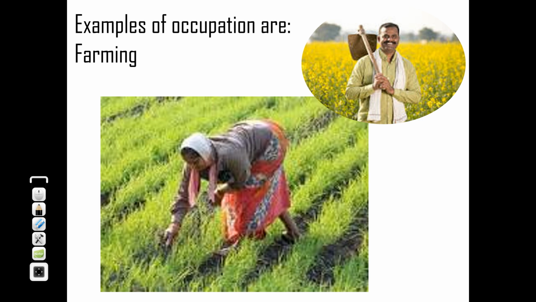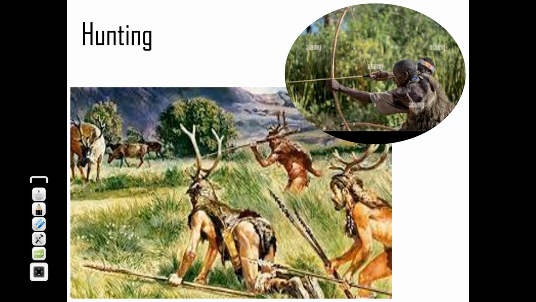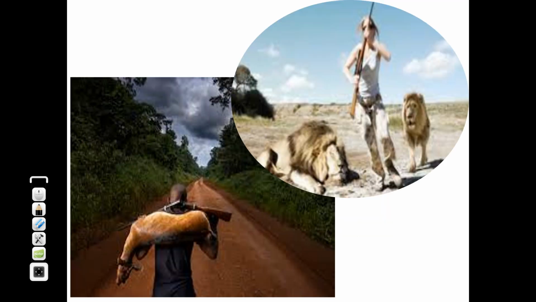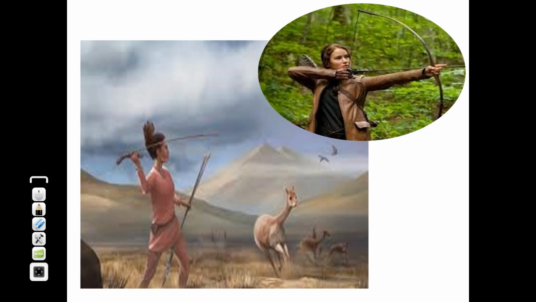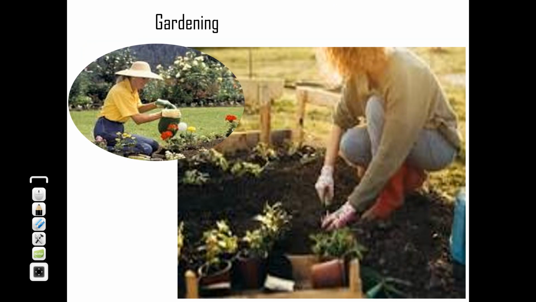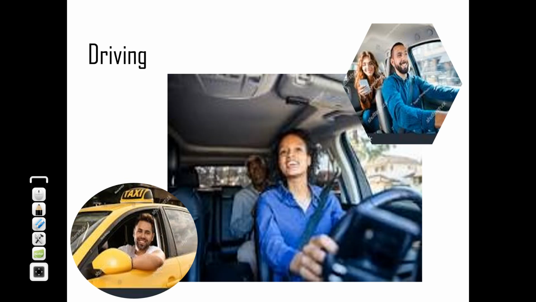You can see this. So this set of people are into what? Farming. You can see this image. These are hunters. They are into hunting. And the next one is what? Gardening. They are gardeners, and their occupation is gardening. Hope you understand that.